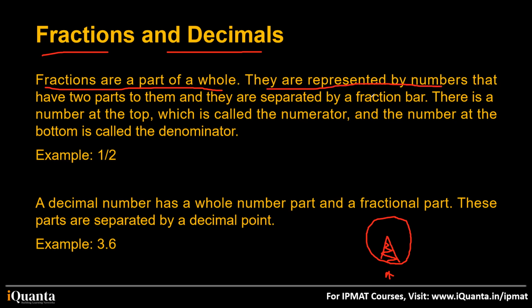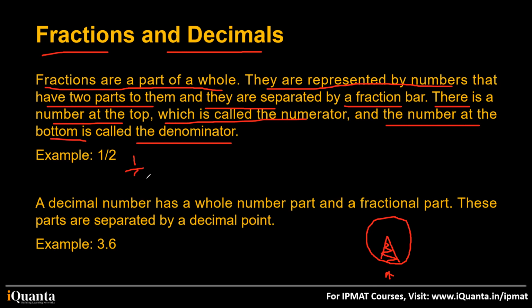They are represented by numbers that have two parts to them, separated by a fraction bar. The number at the top is called the numerator and the number at the bottom is called the denominator. For example, they have written 1 by 2. So a fraction will always have a numerator and a denominator. So 1 by 2 is a fraction. But what if I say 2? Is 2 a fraction? You'll straight away say no, because it does not have any denominator.